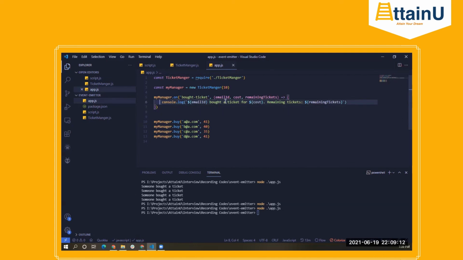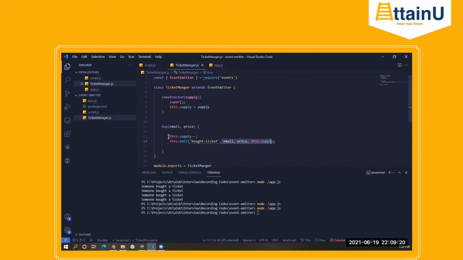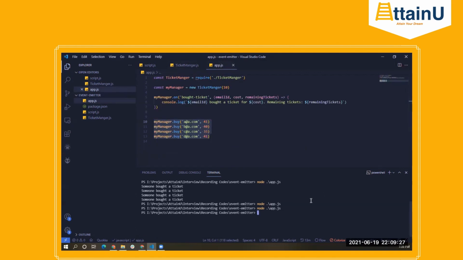So we defined one function here, and we just attach an event listener for that particular event. Every time that buy function is called, my code will trigger the bought ticket event, right? Let's just run this particular code, and there we go.